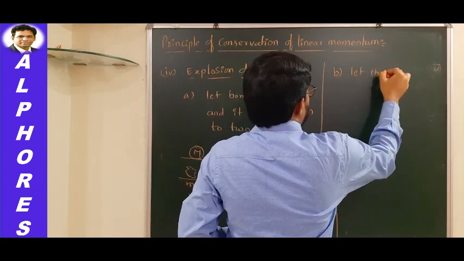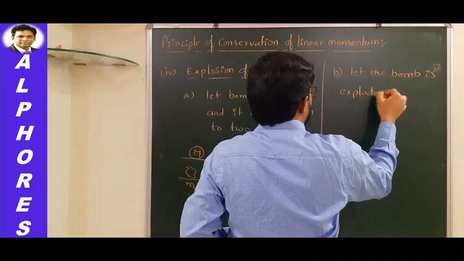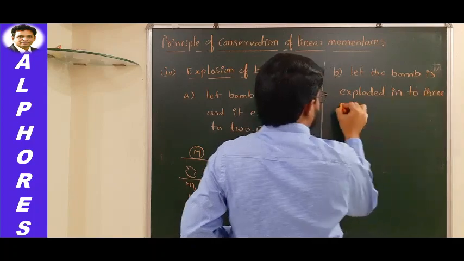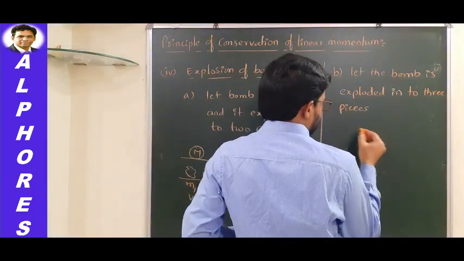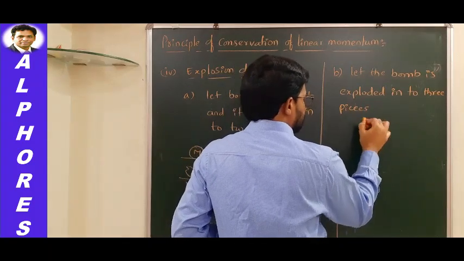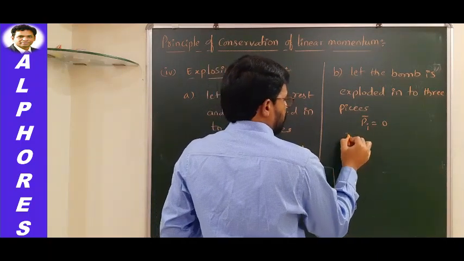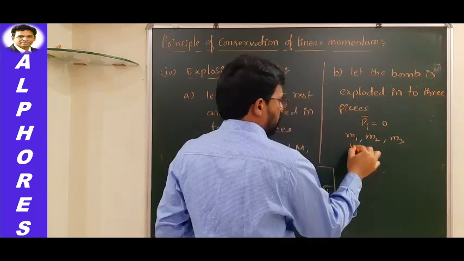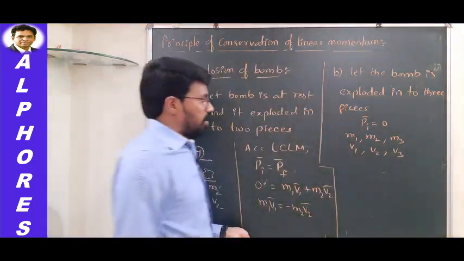Let the bomb be exploded into three pieces. If this is the situation, let us say those three pieces, initially it is at rest position, so momentum is 0. P initial is 0. Finally, those three pieces' masses, let us say m1, m2, m3, corresponding velocities, let us say v1, v2, v3. So according to